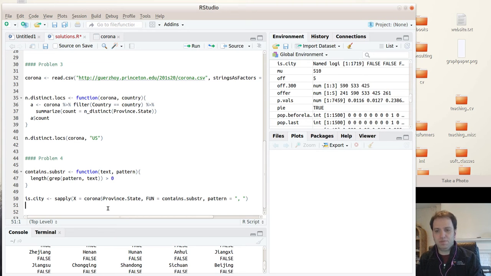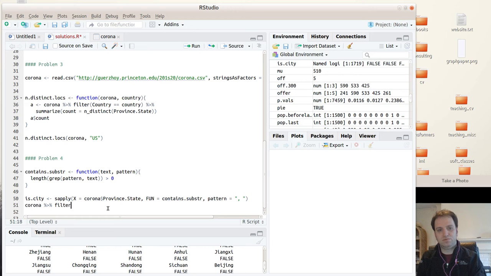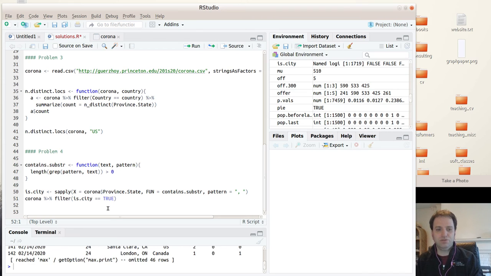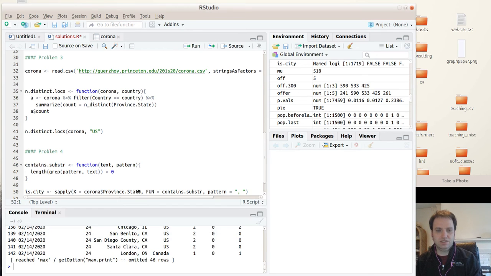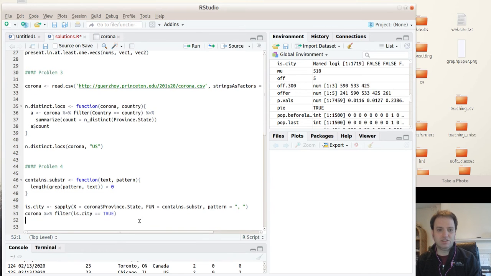So I might do something like Corona, I can say filter, I can say so is city, so equals true is actually not necessary, I can just say, but I'll say is city equals true, and what I'll get is just the cities. So now let's combine this so that it's nicer than like computing is city outside and then doing like a city, this is city, this is not nice.